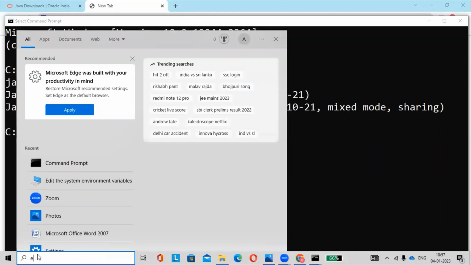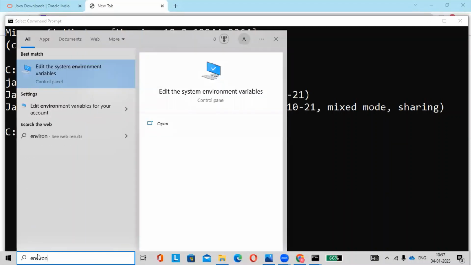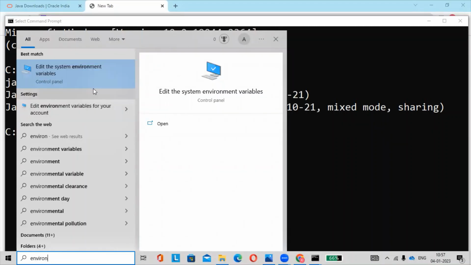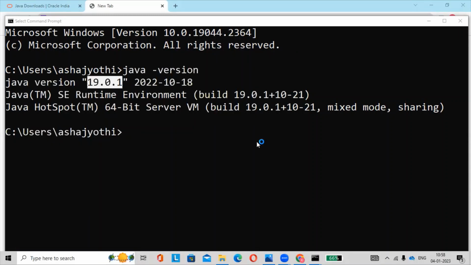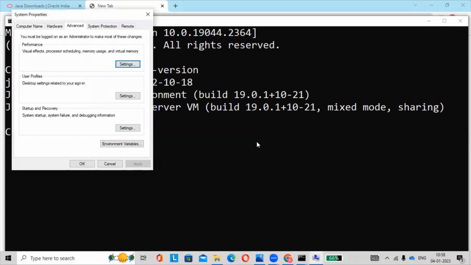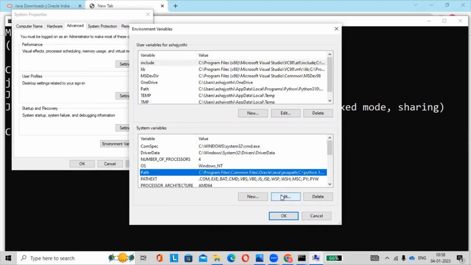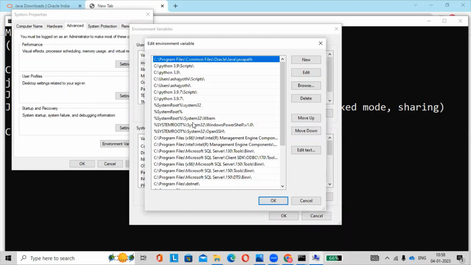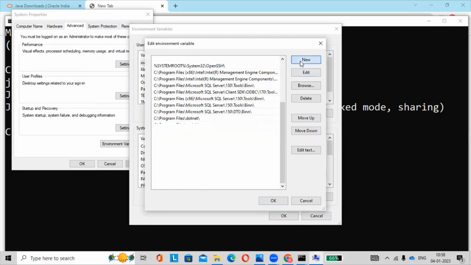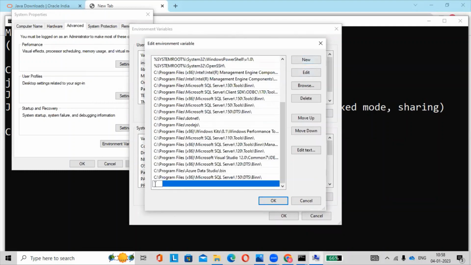Just type here, environment variable. Okay, environment variable. Then here select Path, then Edit, and select New. Here we need to place the path.